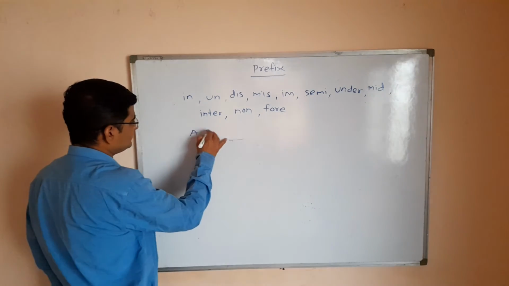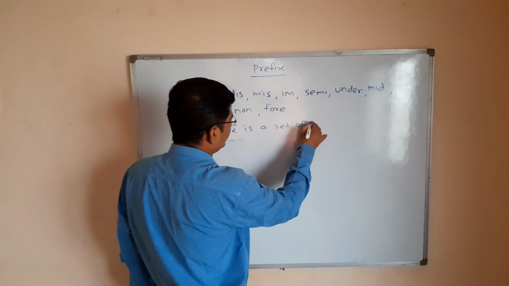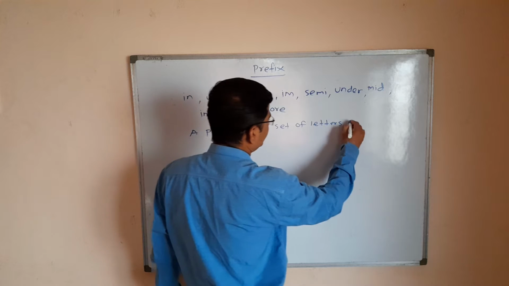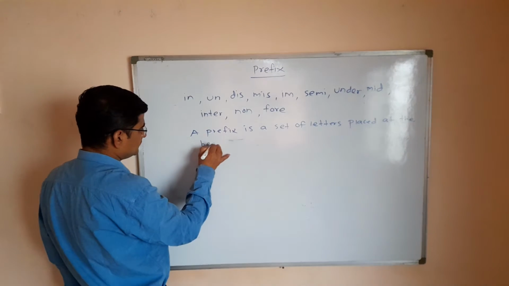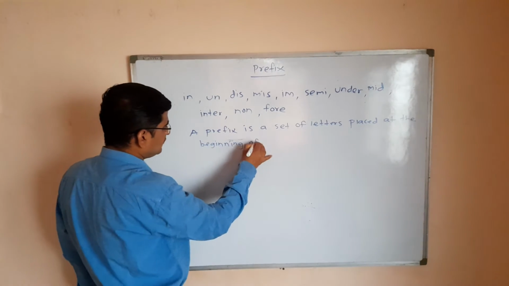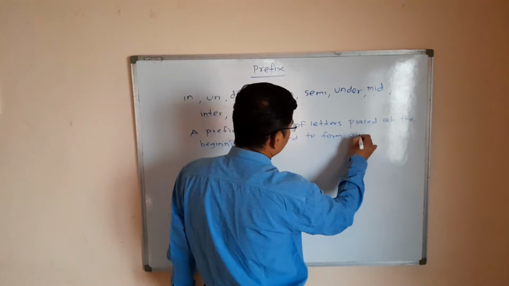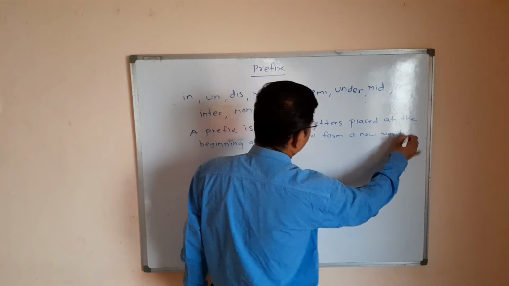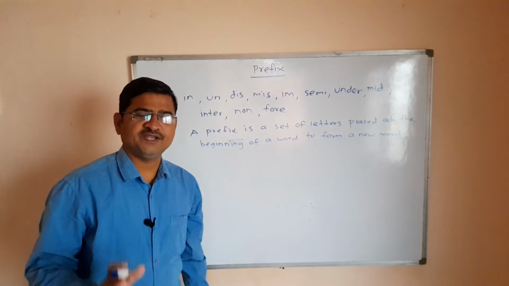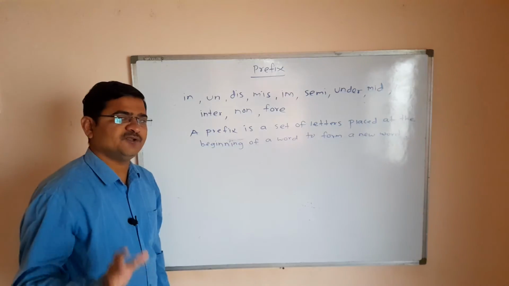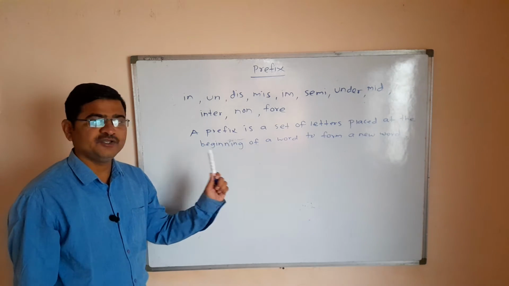A prefix is a set of letters placed at the beginning of a word to form a new word. This is the definition of a prefix. What is meant by a prefix? It is a set of letters placed or added at the beginning of a word to form a new word.